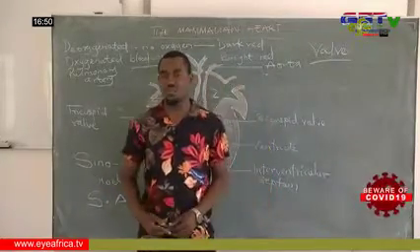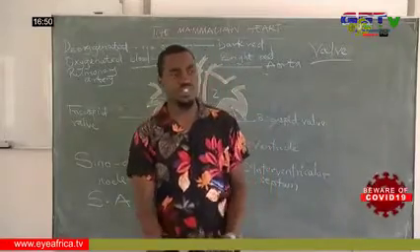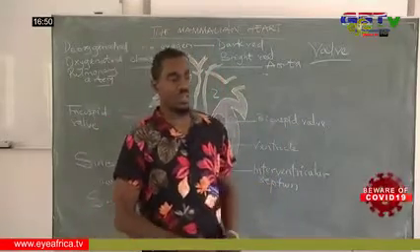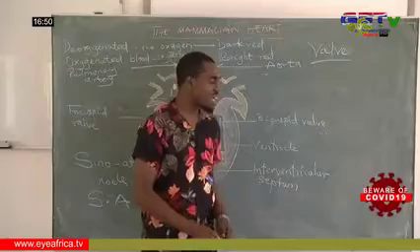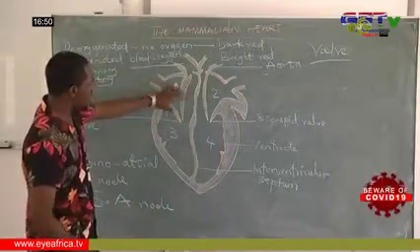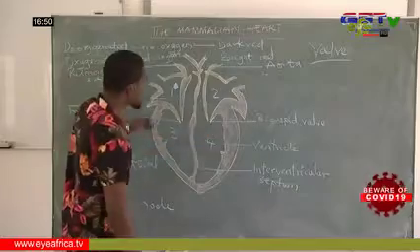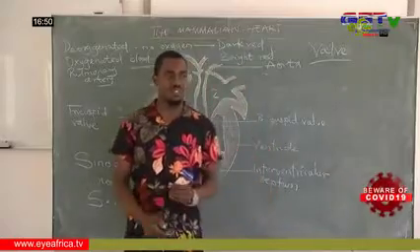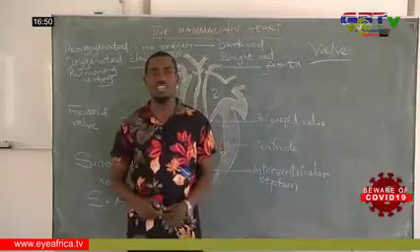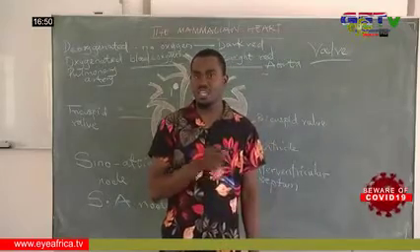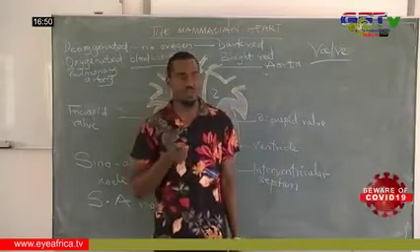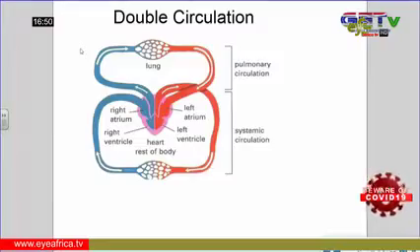But talking about the double circulatory system, the blood flows through the chambers of the heart twice in a complete circuit. As we can see in the structure in front of us, the chambers of the heart are four, where we have the left chambers and the right chambers. So here, the blood comes in through the right atrium, enters into the ventricle, and goes out through the pulmonary artery to the lungs. It gets oxygenated, then it comes back to the heart through the pulmonary veins. When it gets into the heart, it enters the left atrium, then goes into the left ventricle.